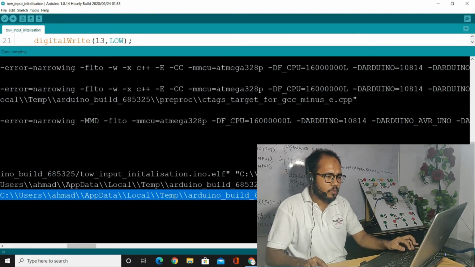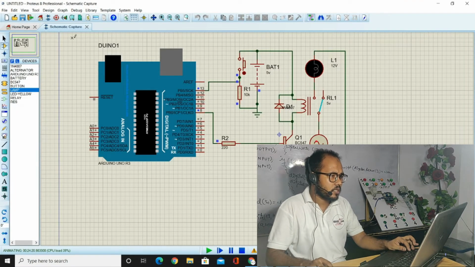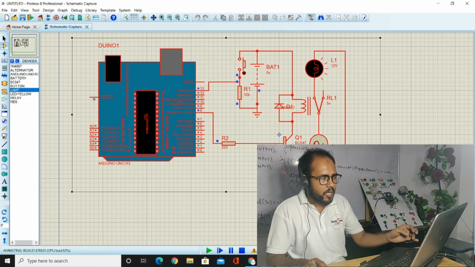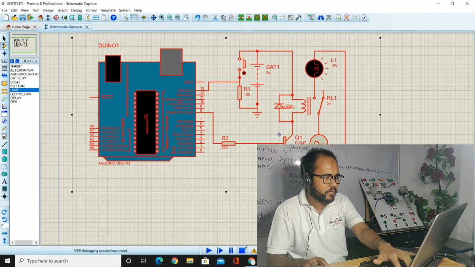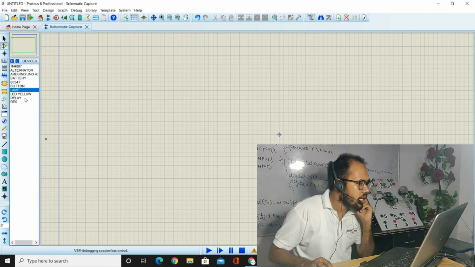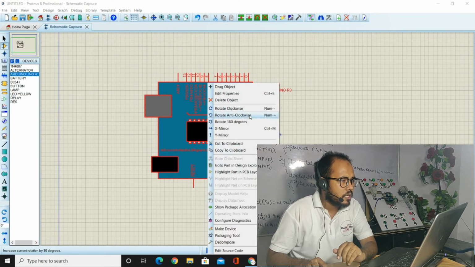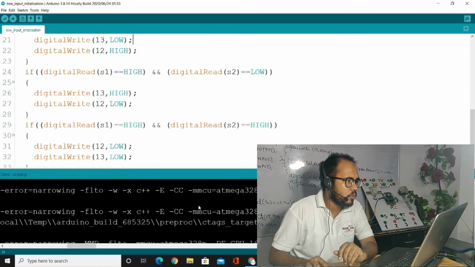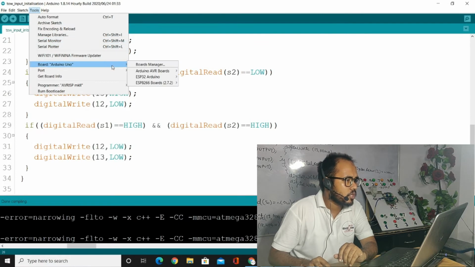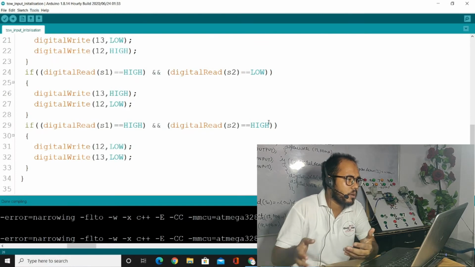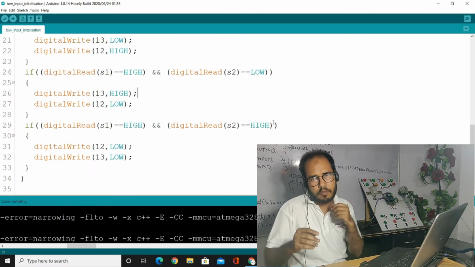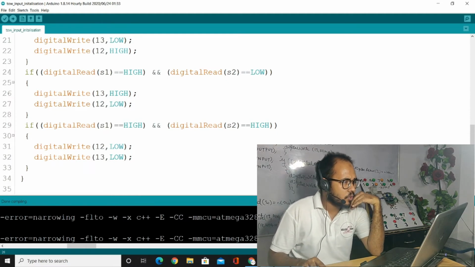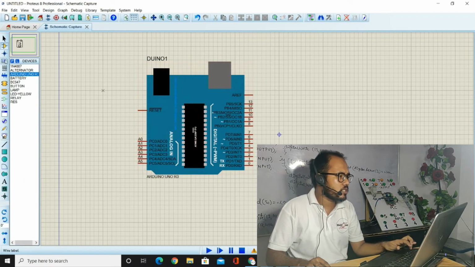After copying, we should go to the Proteus, and we will design here a new schematic. I'm just going to delete this one, and after deleting, we have to select here an Arduino R3, and first we have to see here what board is connected. So select the board and select the port. You should decide it. Select the board Arduino Uno, and the port is that when we connect to the controller, then we have to decide which port must occur. Okay, the compilation has been done, so we have to draw a schematic, and logic state is also required.